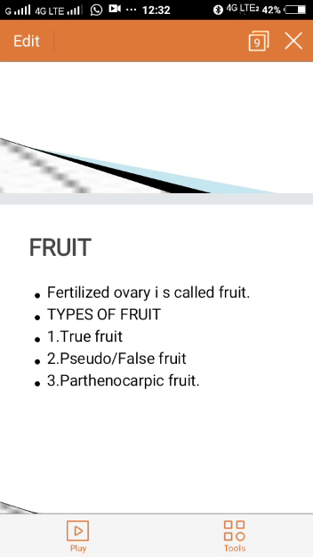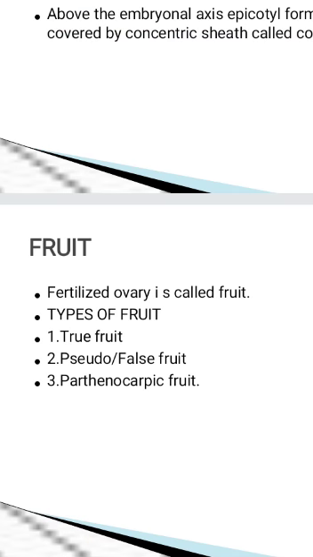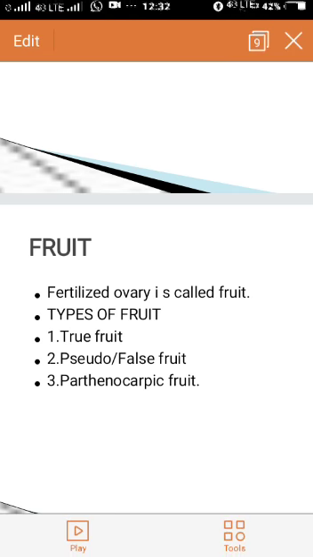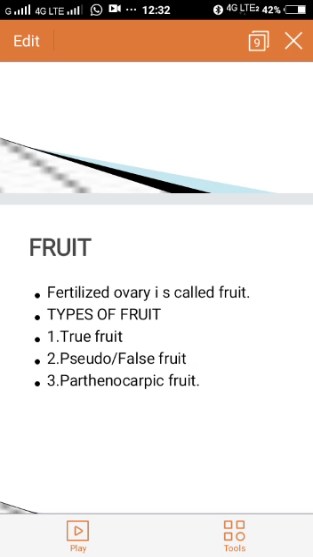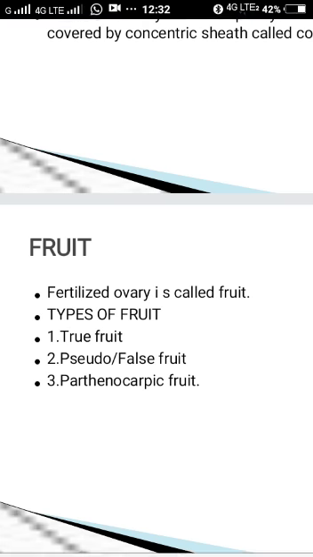There are three types of fruits. One is true fruit, second is false fruit, third one is parthenocarpic fruit. True fruit means after fertilization, if the ovary forms the fruit, that is called a true fruit.